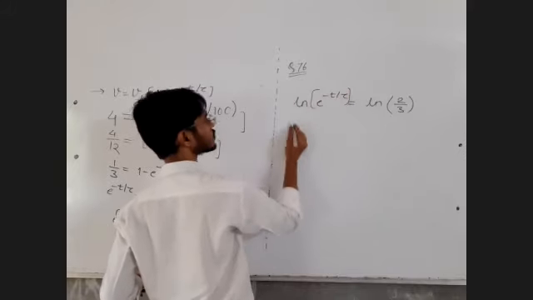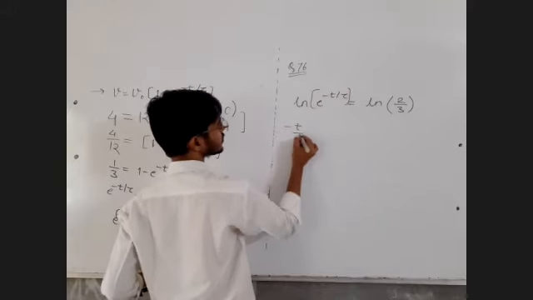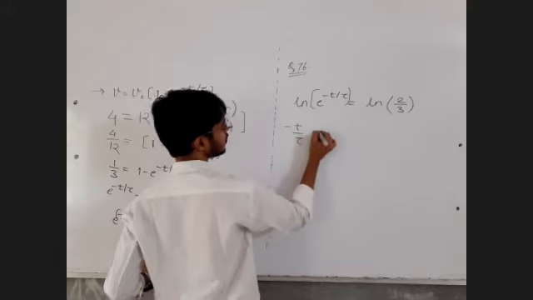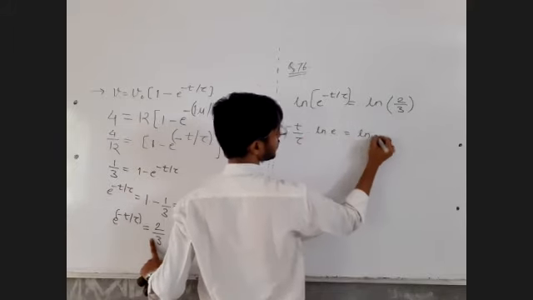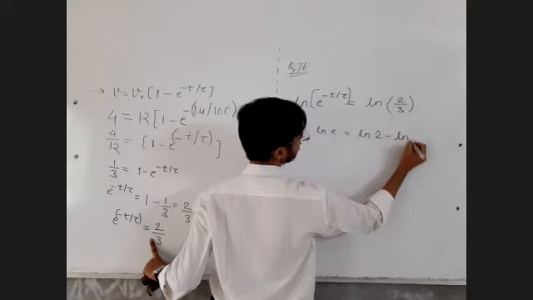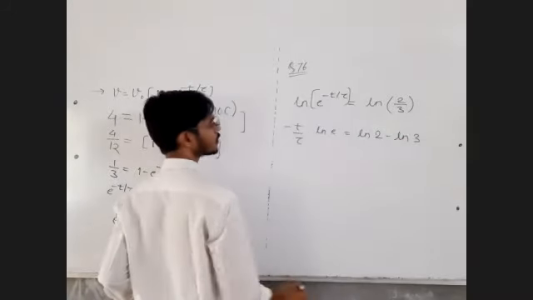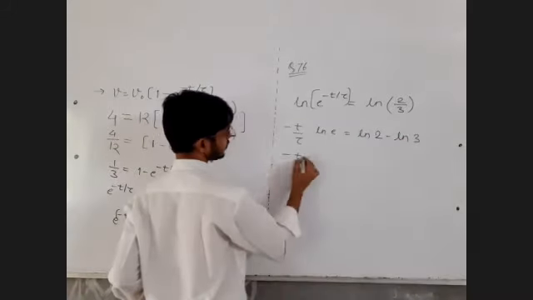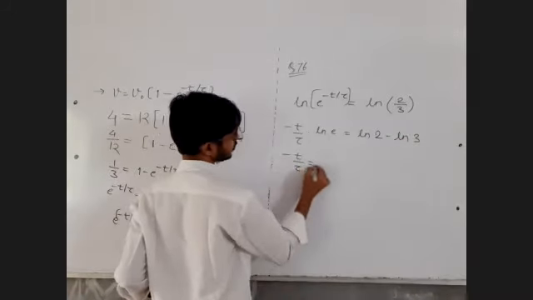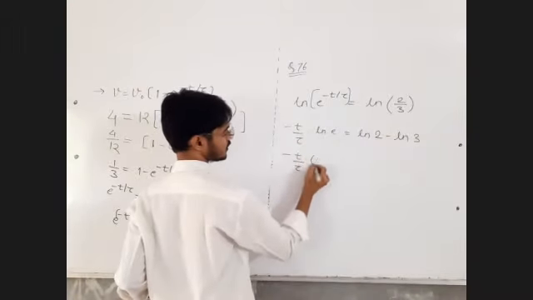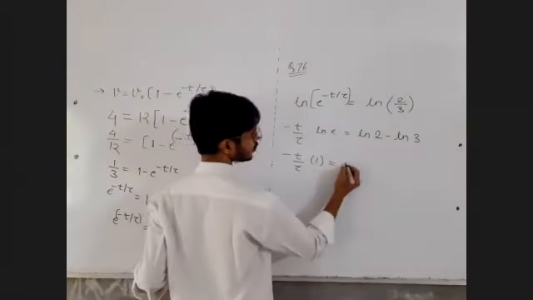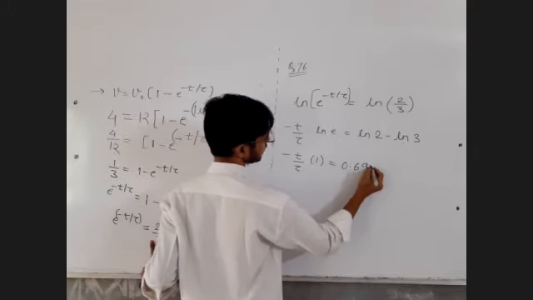So the index comes outside the log: minus t by tau into ln e is equal to ln of m upon n, which is log m minus log n. Okay, almost figured out everything. T by tau, ln e, where ln means log to the base e, log e to the base e is 1.